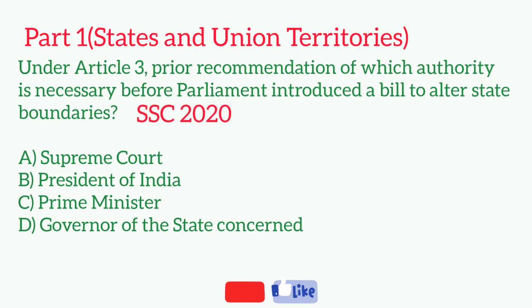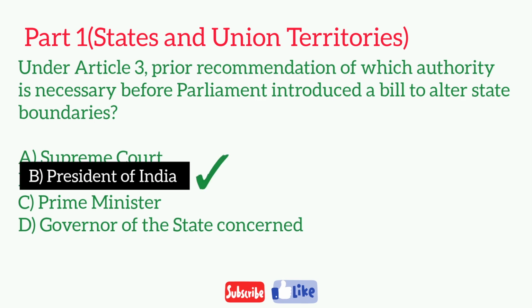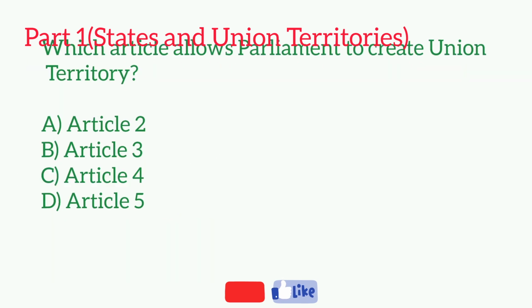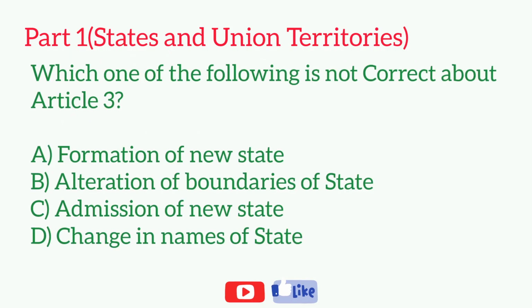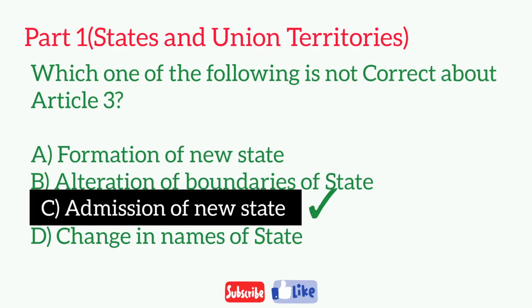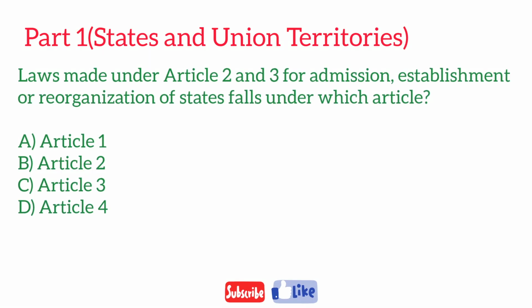Under Article 3, prior recommendation of which authority is necessary before Parliament introduces a bill to alter state boundaries? Which article allows Parliament to create Union territory? Which one of the following is not correct about Article 3? Laws made under Article 2 and 3 for admission, establishment or reorganization of states shall fall under which article?